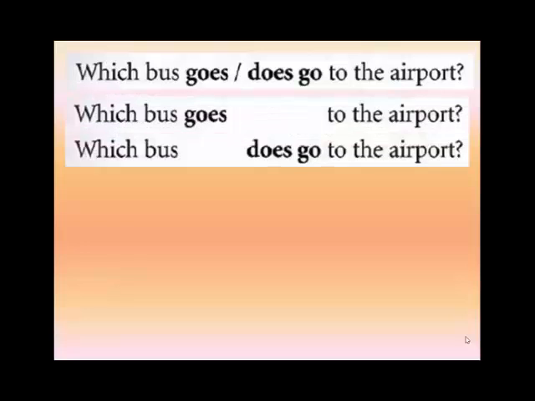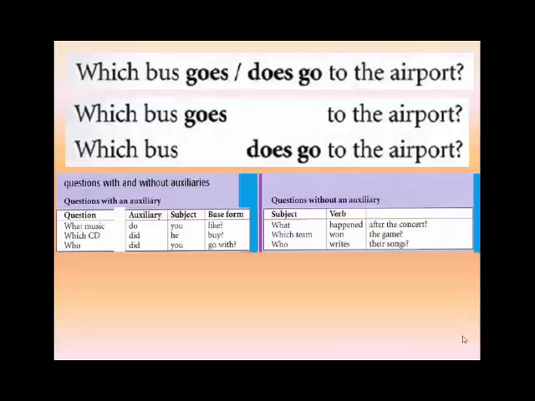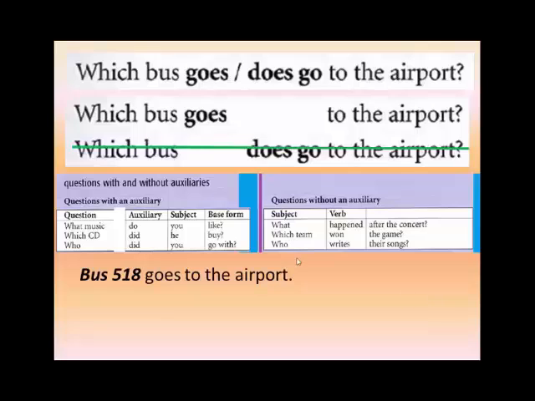Let's see the two options. Which bus goes to the airport? Which bus does go to the airport? Aha! Here we have the same problem. Which bus goes to the airport follows this pattern. And here, which bus does, but there is no subject. So this option is not possible. And the answer to which bus goes to the airport could be bus 518 goes to the airport.